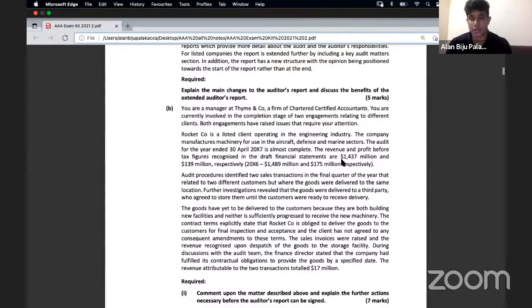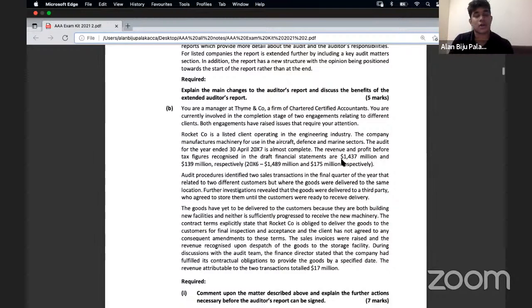During discussion with the audit team, the finance director stated that the company has fulfilled its contractual obligations to provide goods by a specified date. The revenue attributed to the 2 sales transactions totals 17 million. So what are they talking about in this question? Well, it's the standard IFRS 15 that's being affected here.